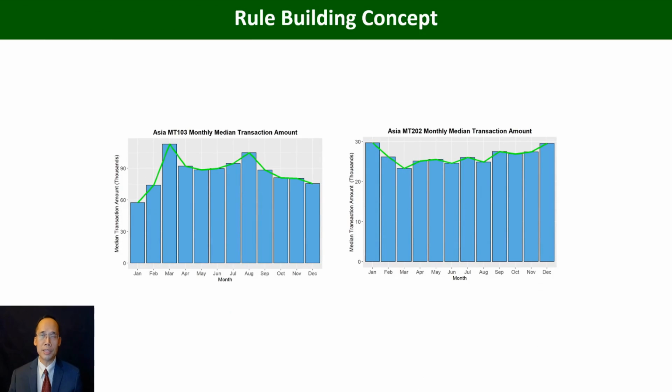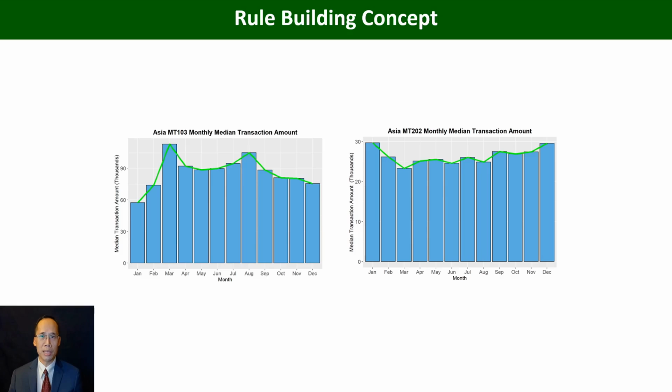And here is the rule building concept. For example, for the continent of Asia, the rule was broken into 2 groups. The reason for that, as one could see on these 2 plots, is that the 2 groups do not exhibit the same pattern. Therefore, different thresholds should be set for each of these 2 groups.